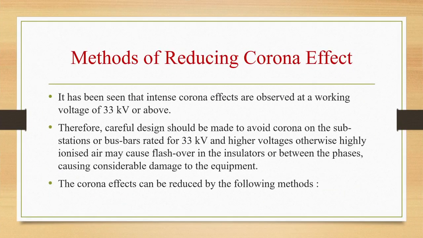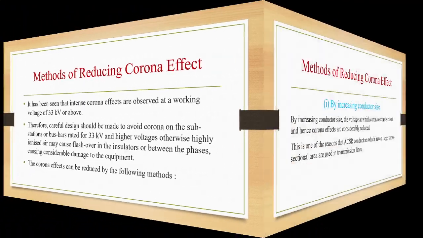Methods of reducing corona effect. Intense corona effects can be observed at a working voltage of 33 kilovolt or above. So careful design should be made to avoid corona on the substations or bus bars rated for 33 kV and higher voltages. Otherwise, highly ionized air may cause flashover in the insulators or between the phases, causing considerable damage to the equipment. Corona effects can be reduced by the following methods.